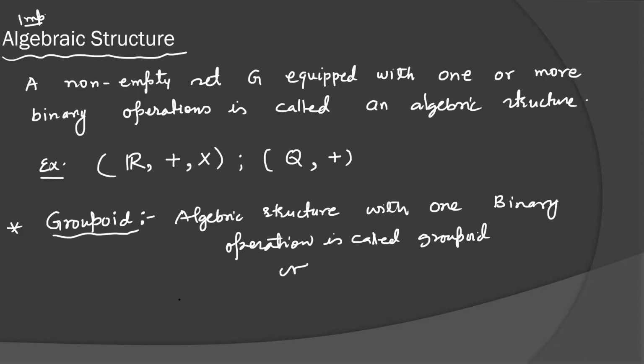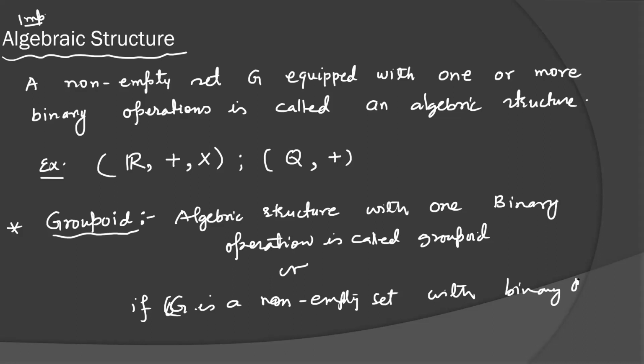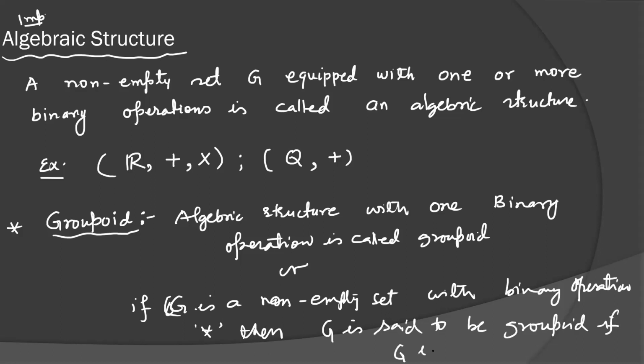Or you can say that if G is a non-empty set with binary operation star, then G is said to be a groupoid if G is closed with respect to operation star.